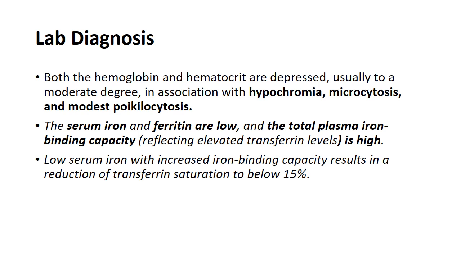And when an iron profile is done, the patient has low serum iron levels, low ferritin levels, and total plasma iron binding capacity is increased. Low serum iron with increased iron binding capacity results in a reduction of transferrin saturation to below 15%.